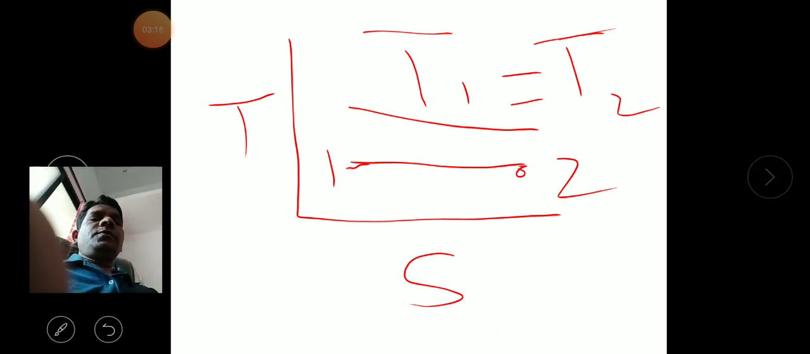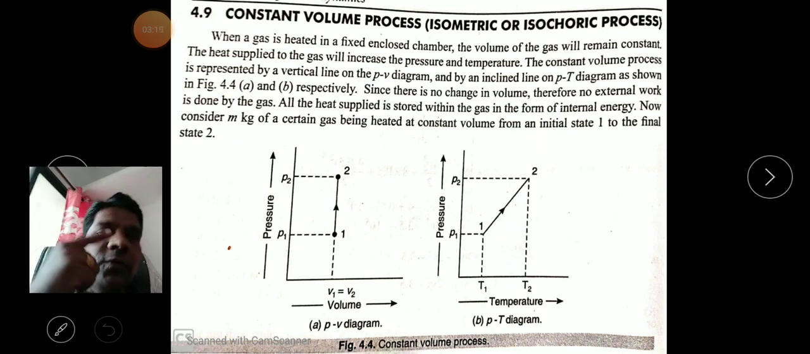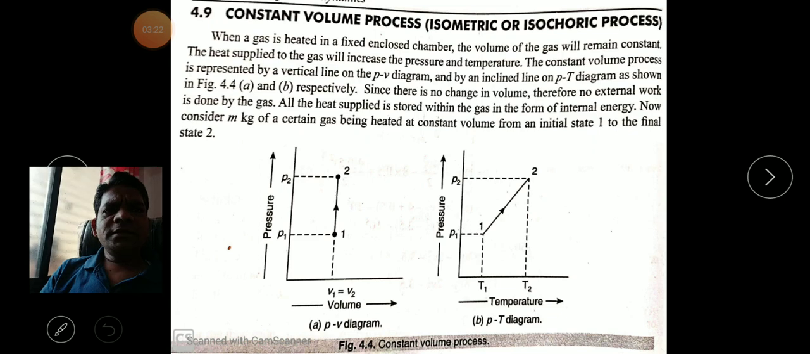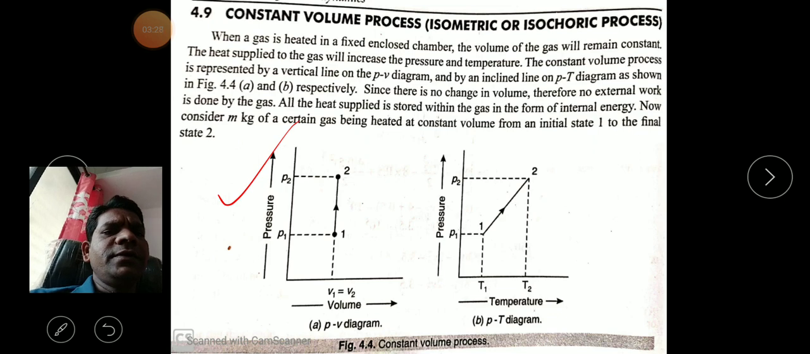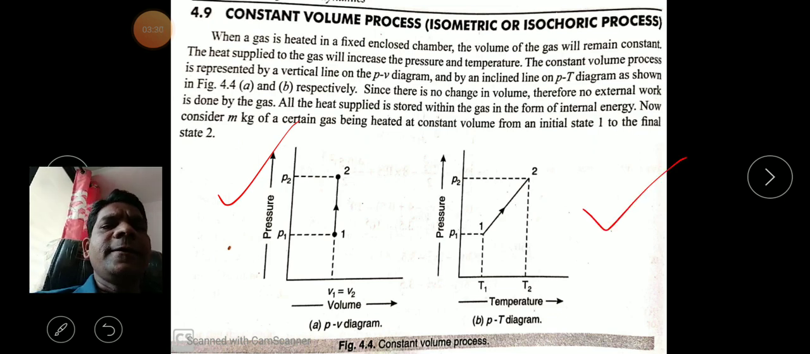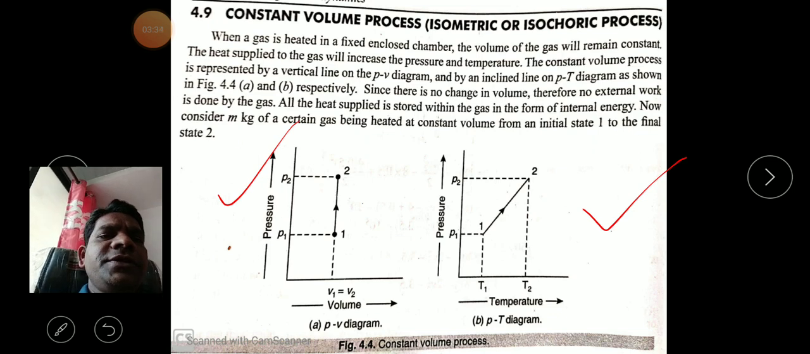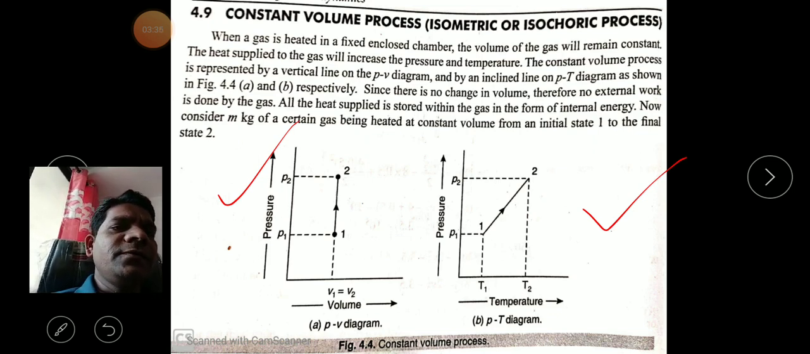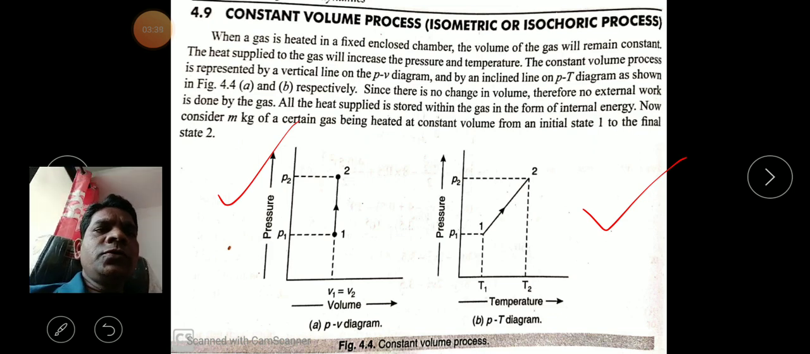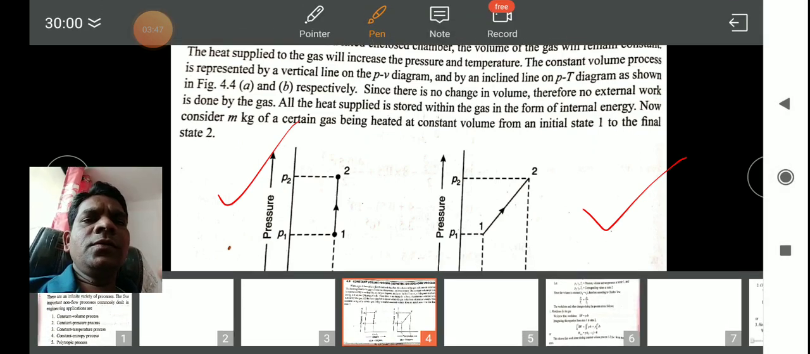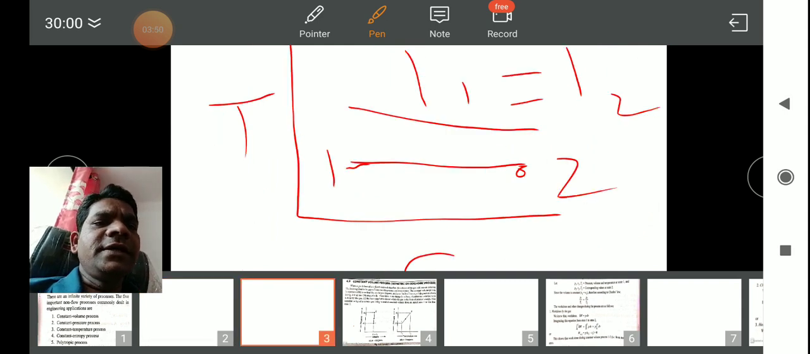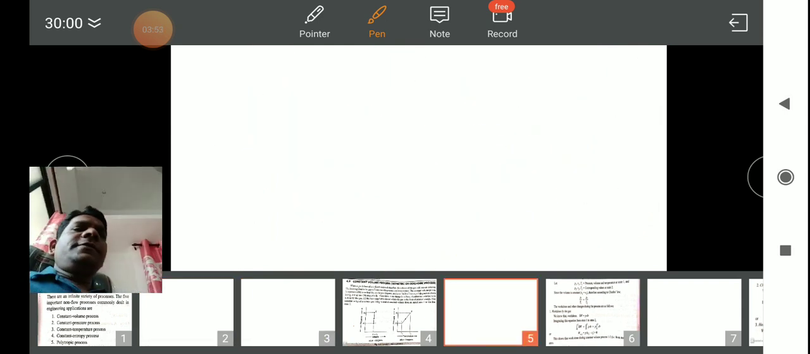So first of all, let's discuss the constant volume process. So what happens in a constant volume process, boys? If you observe this PV diagram, and another is the PT diagram. PV means pressure versus volume diagram and PT means pressure versus temperature diagram. Whenever we learn these non-flow processes or ideal gas processes, we always consider the piston and cylinder example.